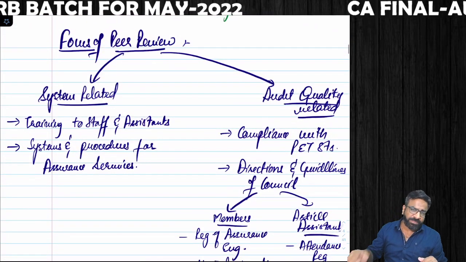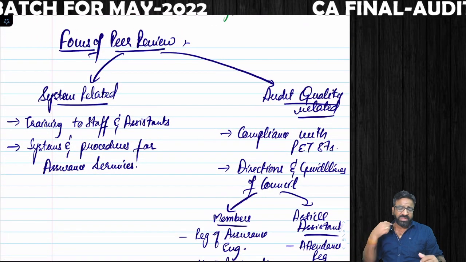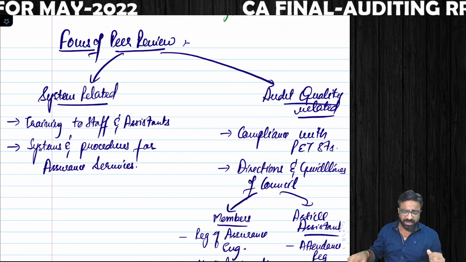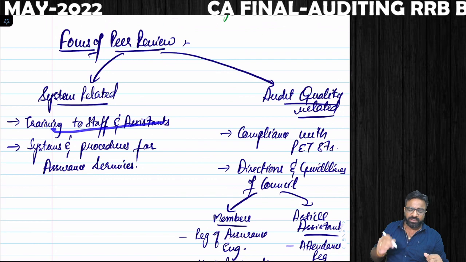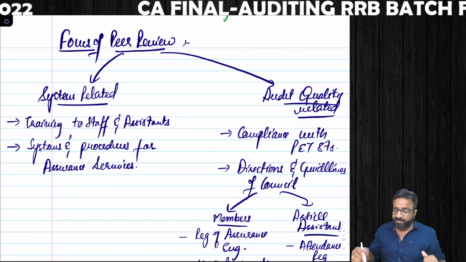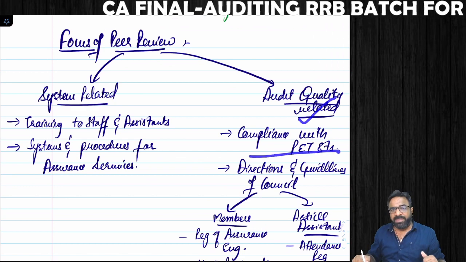Next one, focus of the peer review. Now what is the focus of the peer review? The focus of the peer review is system related and quality related. System related, it is going to check whether you are giving proper training to the staff or not, system and procedures for the assurance services or not. Quality related, are you complying with the PET standards or not?